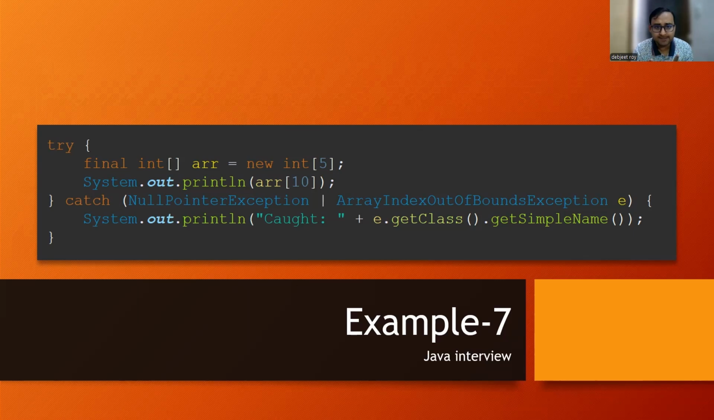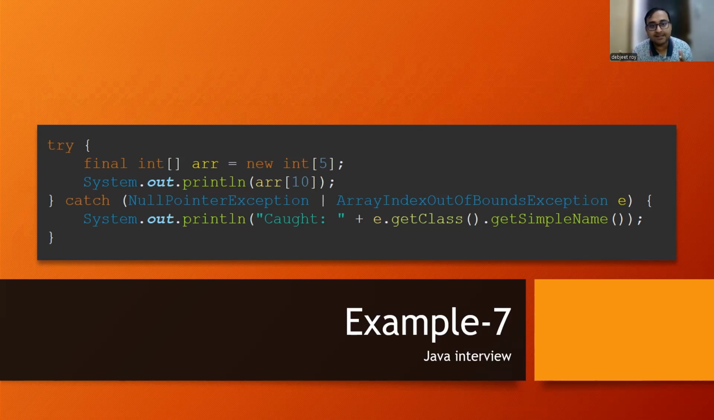Let's see. So in the catch block, I have written NullPointerException, then pipe. This thing I've already told you in the initial stage of this PPT, like I can handle multiple exceptions with the pipe operator as well. So first it will see whether it's matching with NullPointerException or not. No, it's not matching. Then it will see another type of exception, ArrayIndexOutOfBoundsException. Is it matching or not? Yes, it's matching. So it's actually going out of bound.